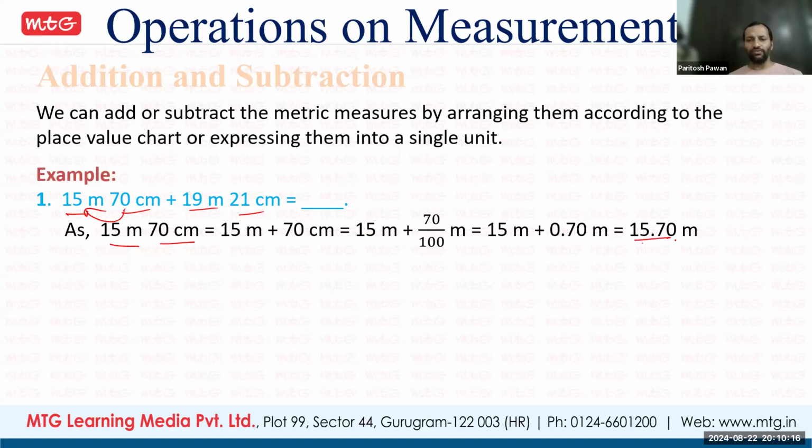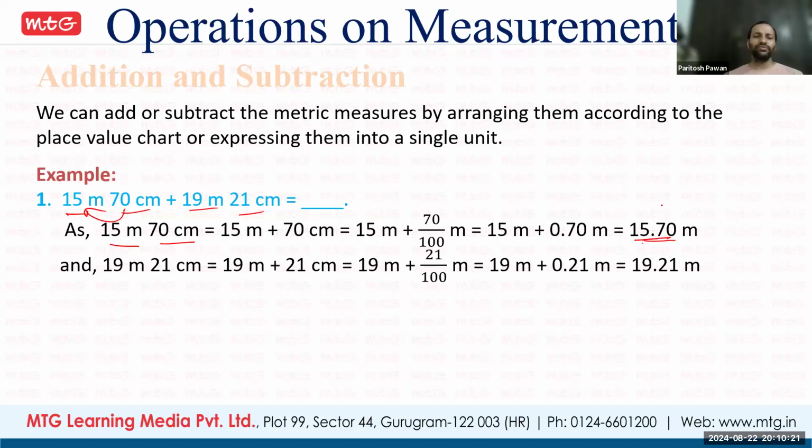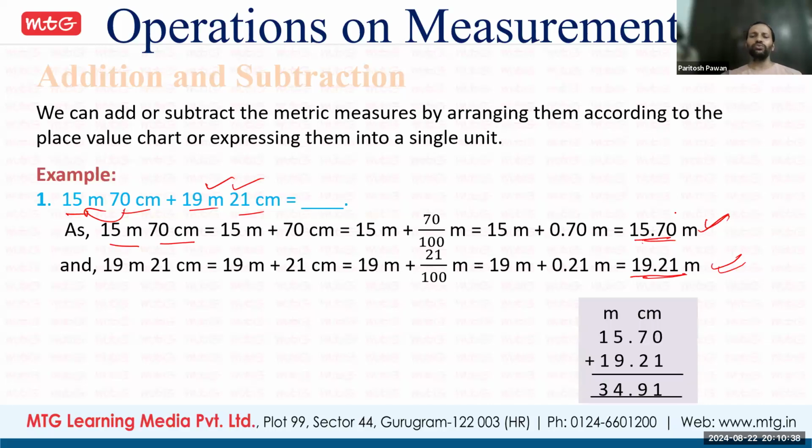15.7. That we have learned already. Next we have to add 19 meter 21 centimeters, so that will be 19.21. Does anyone have any doubt in this conversion that we have already learned? No, sir. Okay. So next we have to do the decimal addition, 15.70 and 19.21. So it is added 0.91 and here it is 34. So the total value is 34.9.